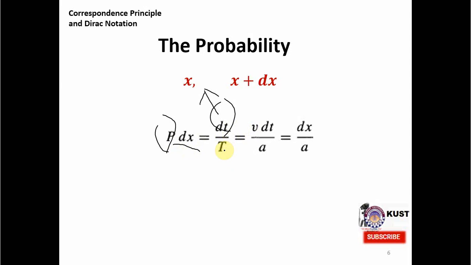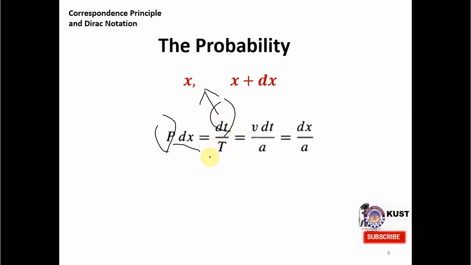So imagine that somebody is in some building for 1 hour, and that person spends, let's say, 10 minutes in one of the rooms. So the probability of finding that person in that room will be 10 minutes by 60 minutes, because that was the time that person was present in that particular room.